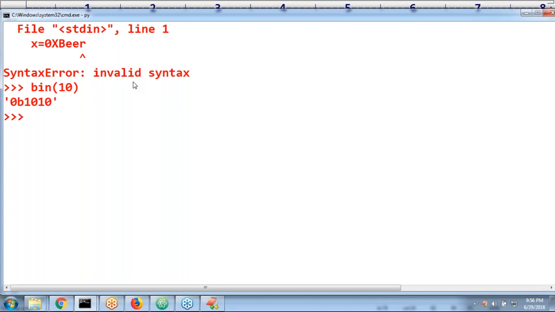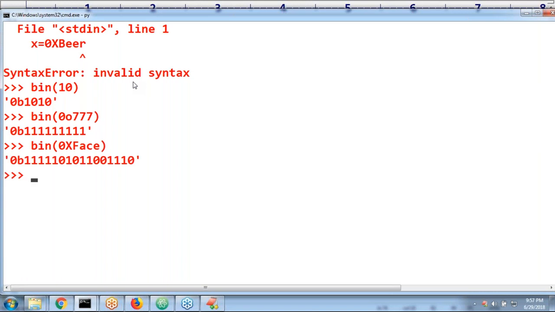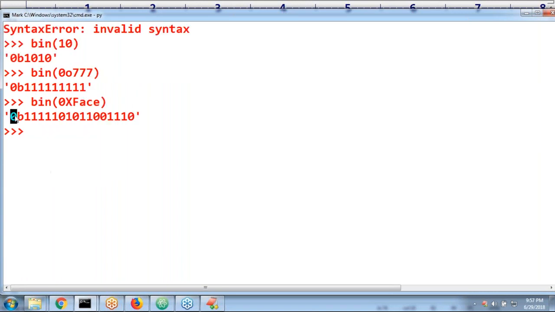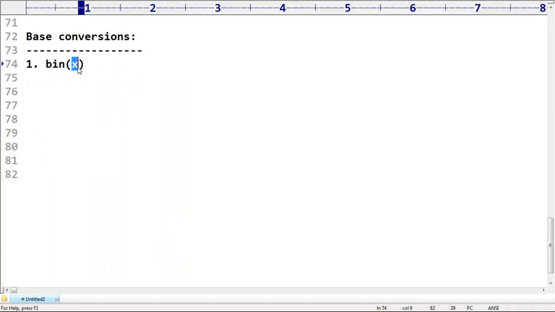We are converting into binary form. Bin of 0o777, I'm taking. What is this one? Please respond. 0o777 is octal, converting to binary. No problem at all. Bin of 0xFACE, I'm taking. Have you observed? This is the equivalent binary value. If you provide any decimal or any other base, happily this bin function is going to provide the binary value. Any doubt?